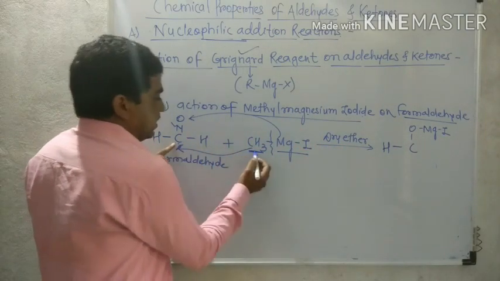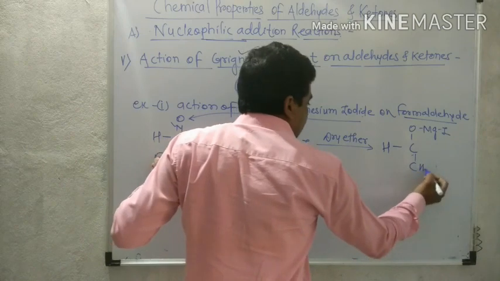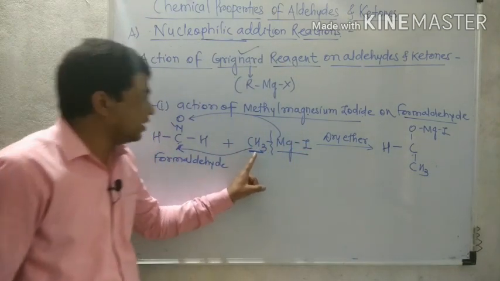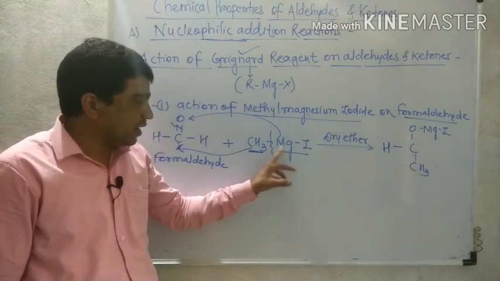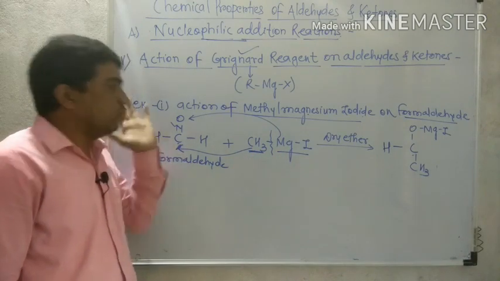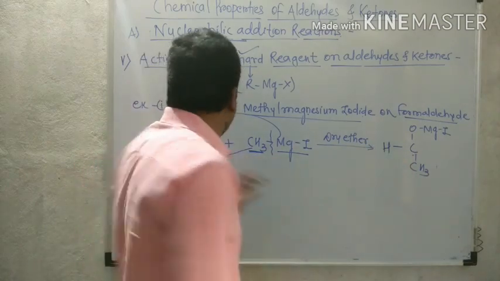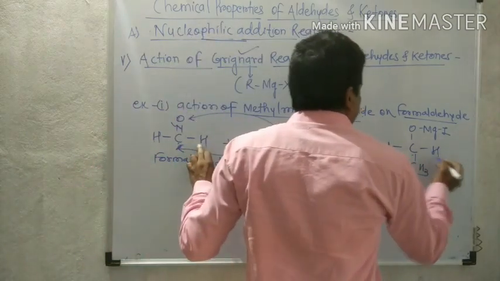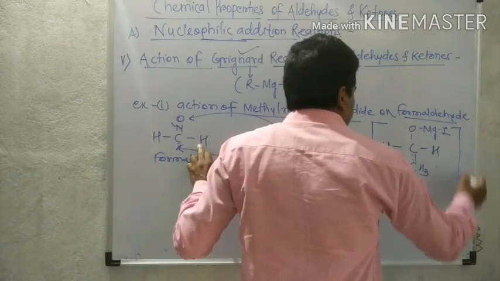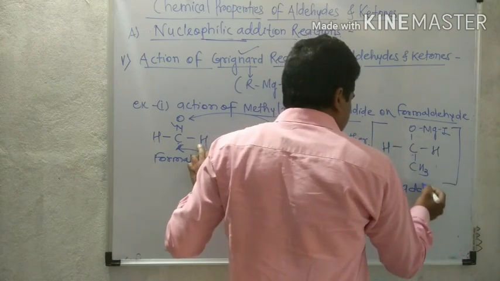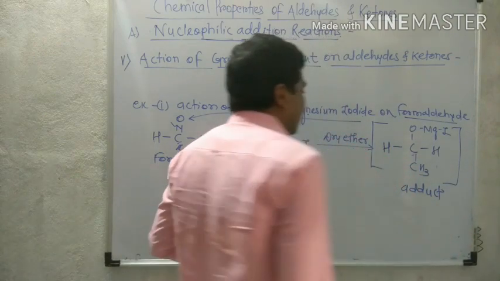Now that carbon is connected with this CH3. Alkyl group, always alkyl group. That alkyl group attached with magnesium is always attached with the carbonyl carbon. So here CH3 is attached with carbon. And this hydrogen is the same as in the structure. This is our adduct, the addition product.